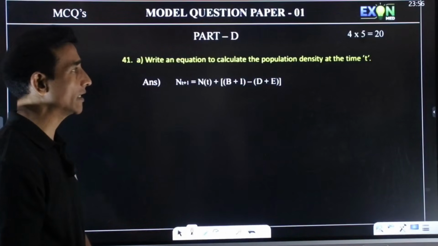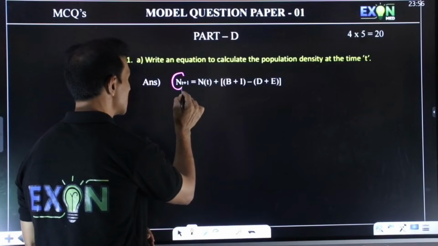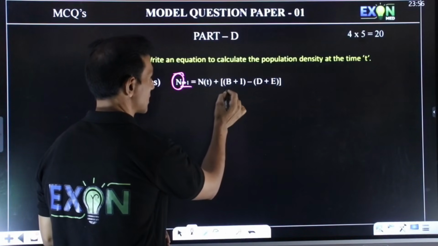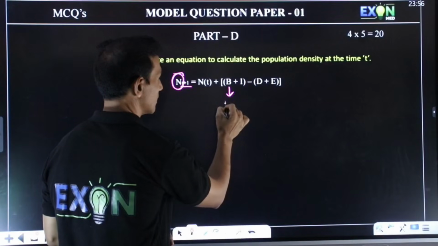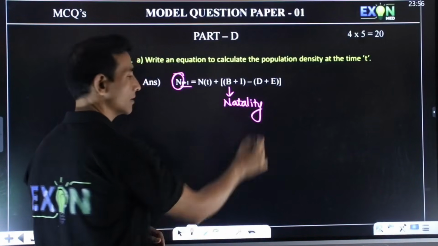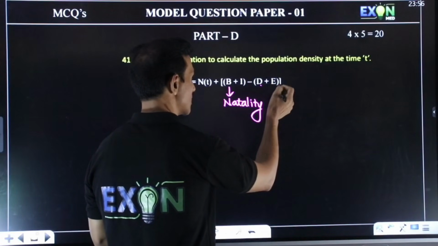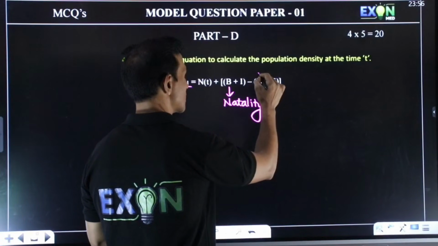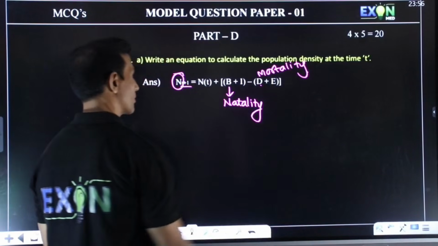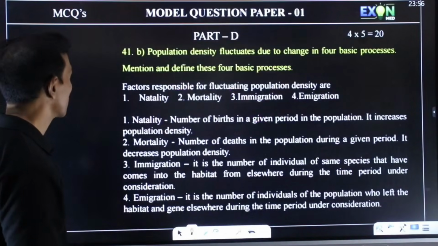Write an equation to calculate the population density at time t. Population density N at a given time. So it will be N_t plus natality, that is birth plus immigration, and mortality, that is death, plus emigration. So you can give this equation.